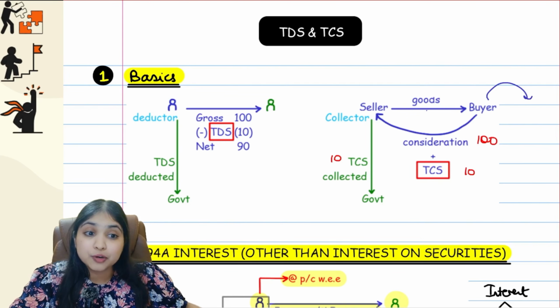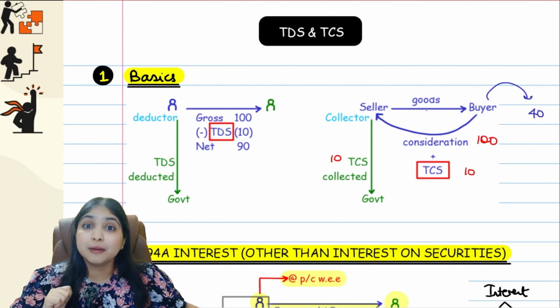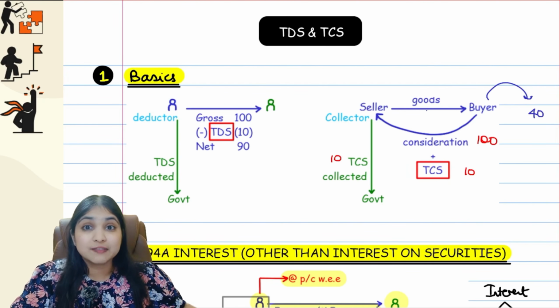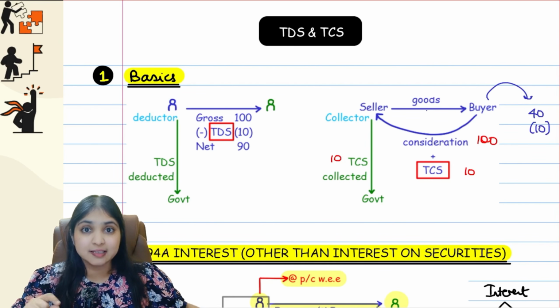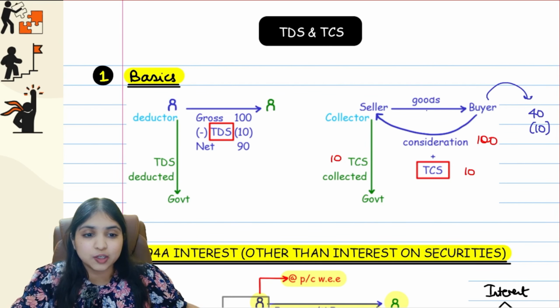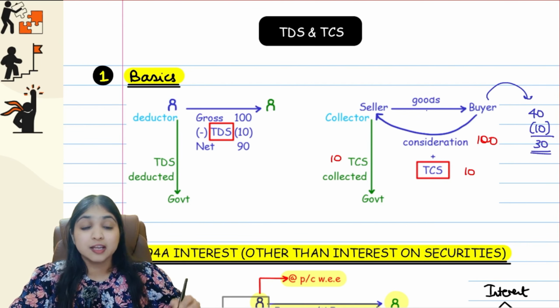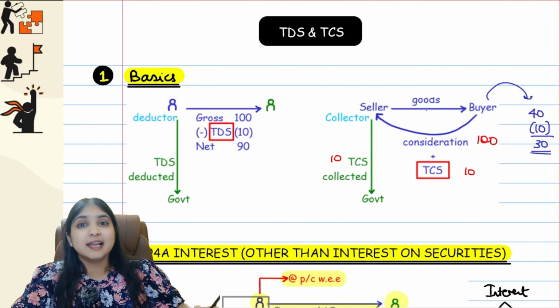Later, the buyer will compute his income and his tax liability. Let us say the buyer's tax liability is 40. Now the buyer will not pay the full 40 again. What will the buyer say? That government, you have already received 10 rupees on my behalf. So the buyer will take credit of that TCS. The buyer will enjoy TCS credit of 10 rupees, and only the balance 30 rupees will become payable from his end. Understanding? So TCS, tax collected at source.